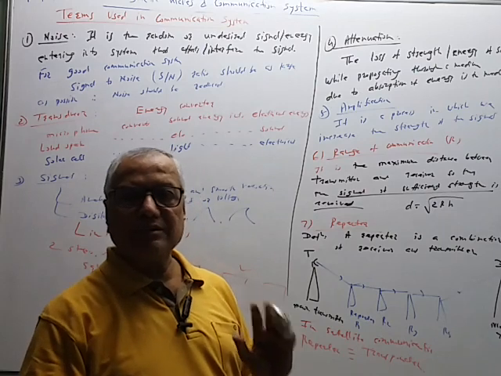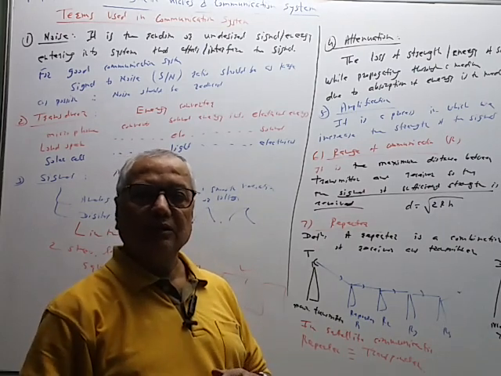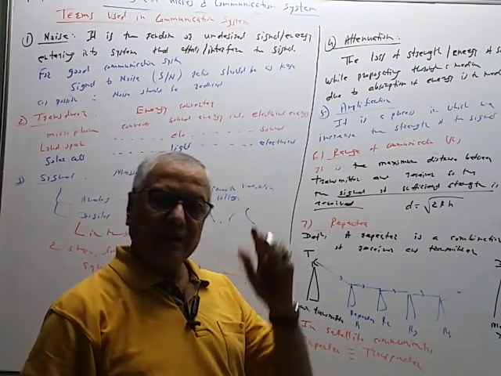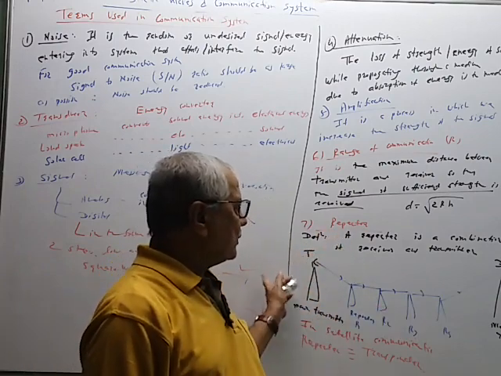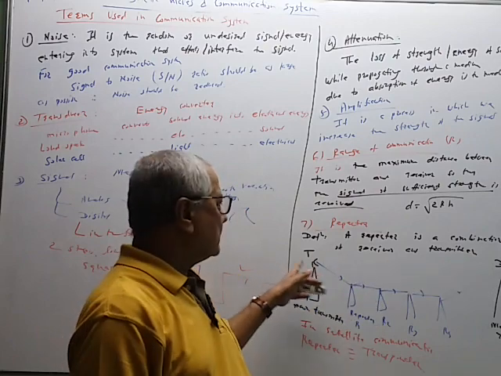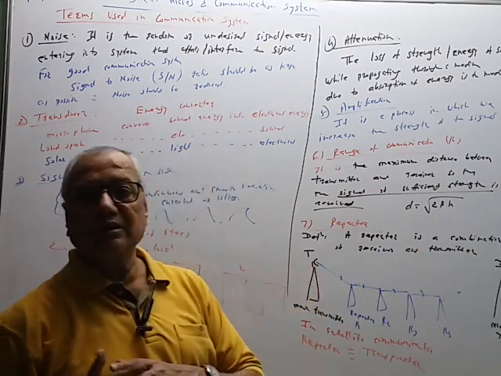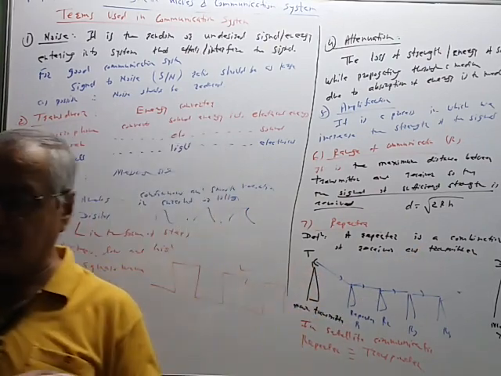So that transponder circuits are used in satellite communication, and each transponder is called a repeater. So by increasing the number of repeaters, we can increase the distance between the main transmitter and receiver. So we can increase the range of communication like this.